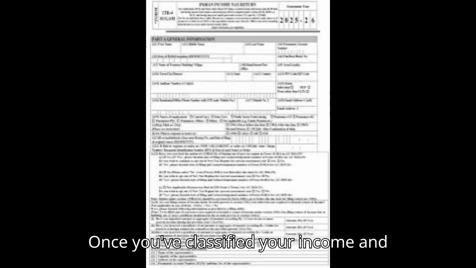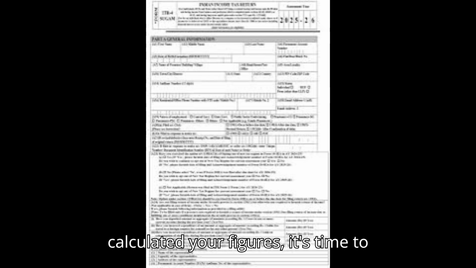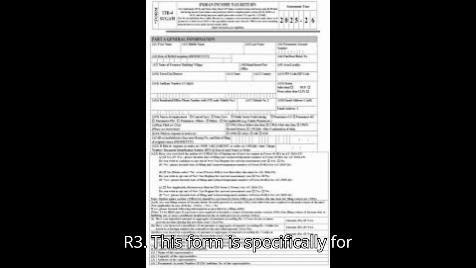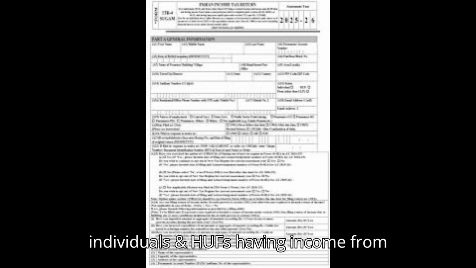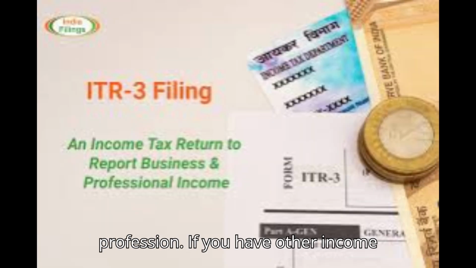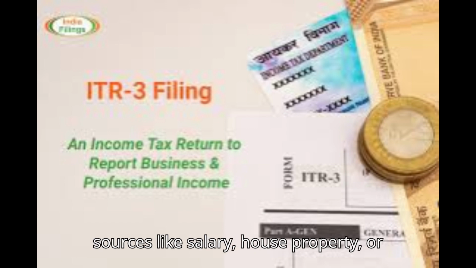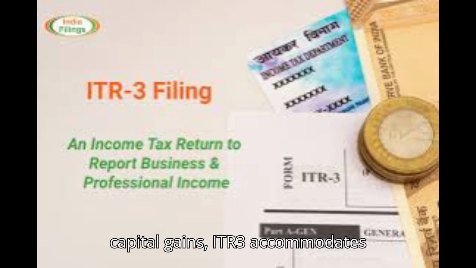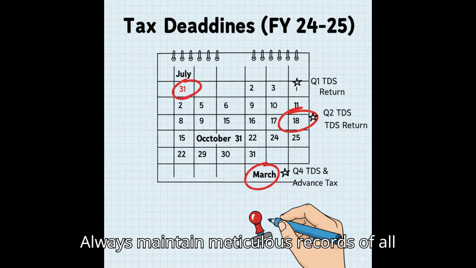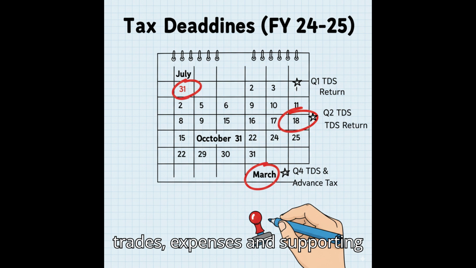Once you've classified your income and calculated your figures, it's time to file your income tax return. Since F&O income is treated as business income, you'll generally need to file ITR3. This form is specifically for individuals and HUFs having income from profits or gains from business or profession. If you have other income sources like salary, house property, or capital gains, ITR3 accommodates all of these. Always maintain meticulous records of all trades, expenses, and supporting documents.